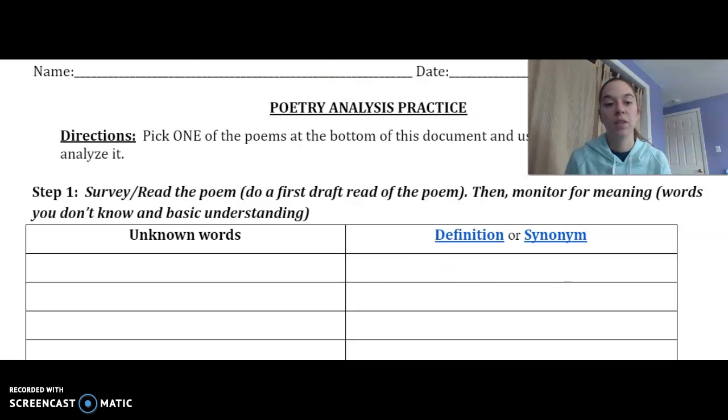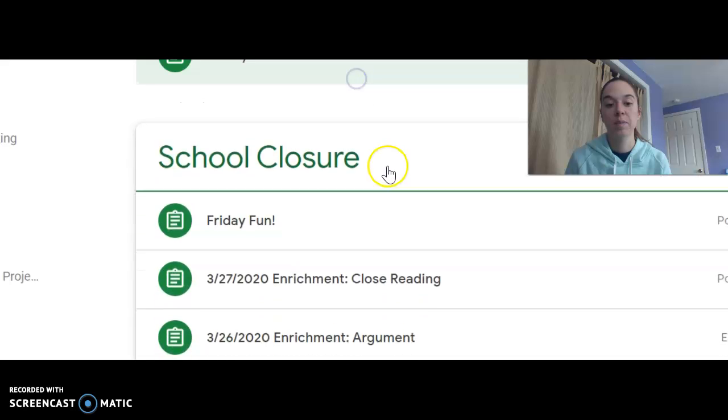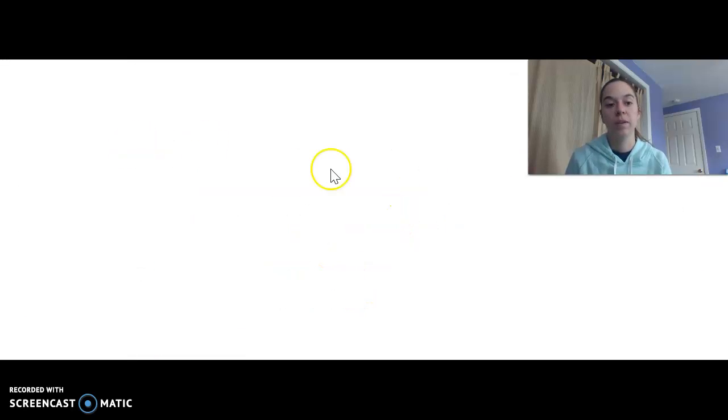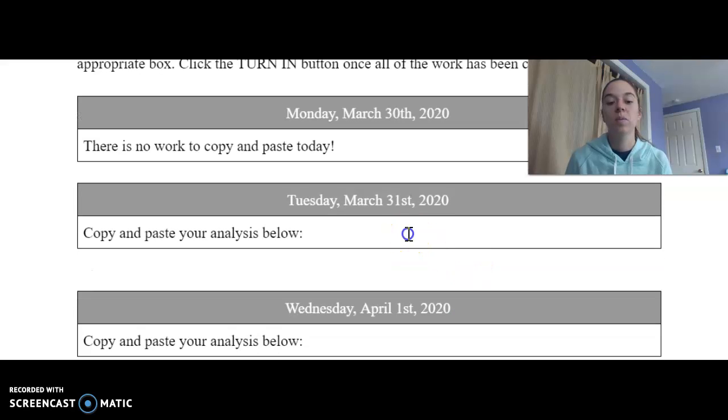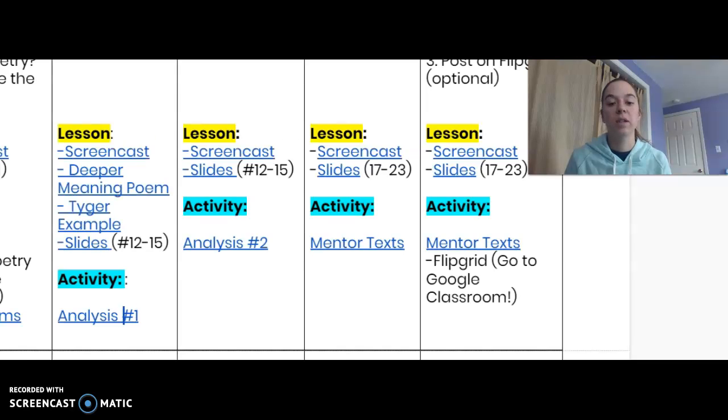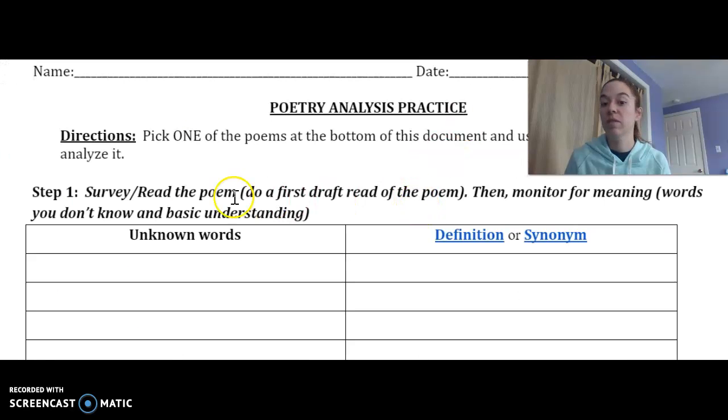Then when you are done with your work, you're going back to Google Classroom, and there is a document that's called My Poetry Work. And you'll notice here, this is where you will copy and paste whatever you did into one document. So this is how I can keep myself organized. You can keep yourselves organized. All of the work that you do, you will put on this document right here. And that way it's all in one place. So at the end of the week, when we're looking at it together, I can find it. Okay.